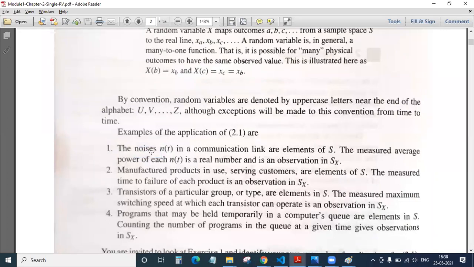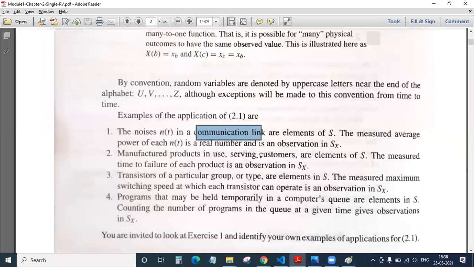Is this noise easily measurable? Noise could be anything apart from our normal communication. If you hear a horn, that is noise. If you hear music from somewhere outside, that is noise. So noise is random. We cannot easily predict the noise. Therefore, one example of a random variable is noise in our communication channels.